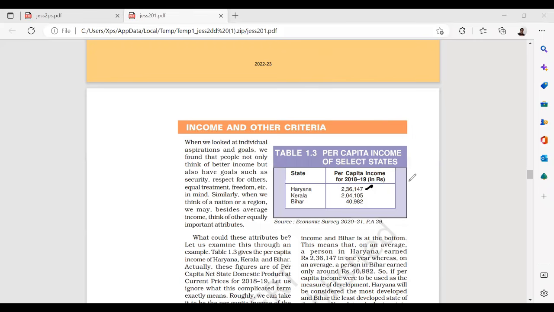Look at the per capita income as per 2018-19 of states like Haryana, Kerala and Bihar. Haryana is very, very high because income is higher and population is quite less by comparison. So obviously per capita income will be very high. Bihar's population is very high. So even if you earn income equal to Haryana, due to the high population, the per capita income will be very, very less.